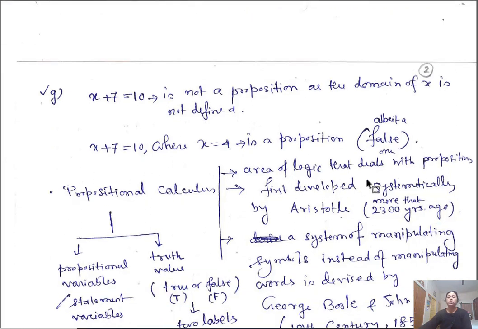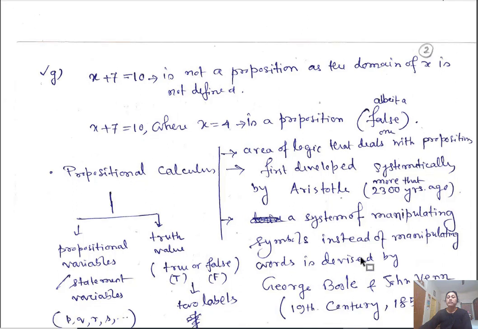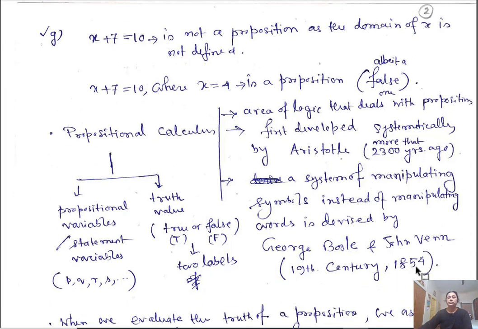Propositional calculus is the area of logic that deals with propositions. It was first developed systematically by Aristotle, more than 2300 years ago. And a system of manipulating symbols instead of words was devised by Boole and Venn in the 19th century.